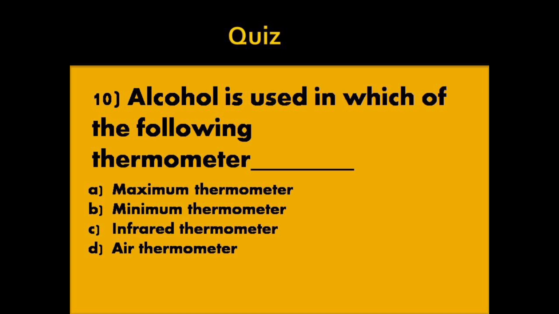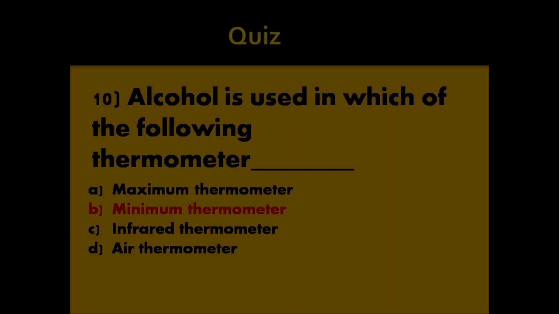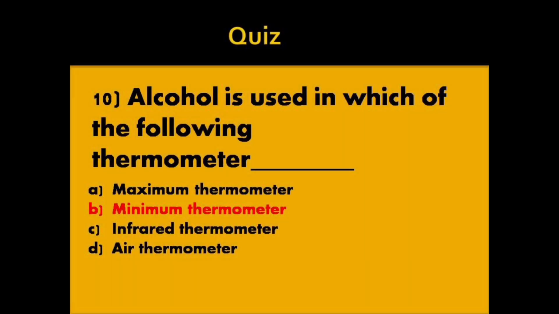Option A, maximum thermometer. Option B, minimum thermometer. Option C, infrared thermometer. Option D, air thermometer. Answer, option B, minimum thermometer.